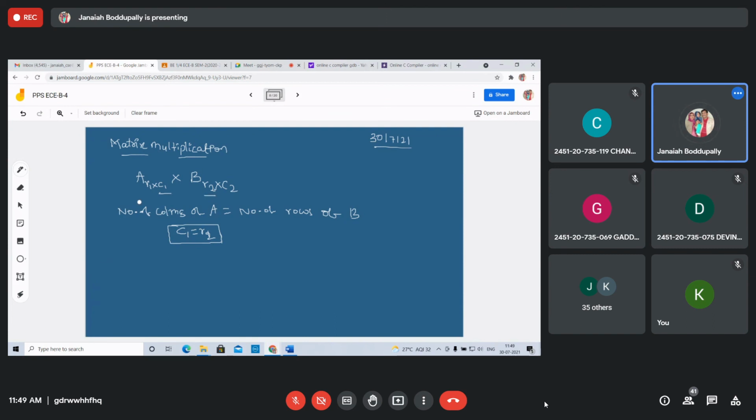Then what is the resultant matrix? Suppose the product is C. What is the order of the matrix? The order of the resultant matrix is R1 by C2, sir. Very good. R1 by C2.